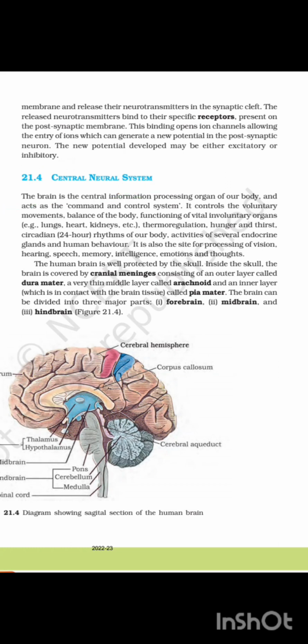The brain is the central information processing organ of our body and acts as a command and control system.